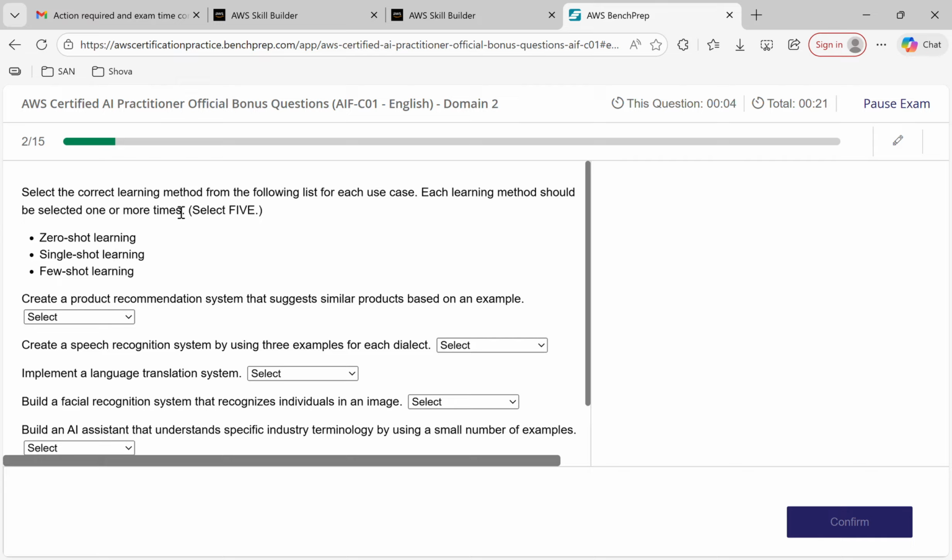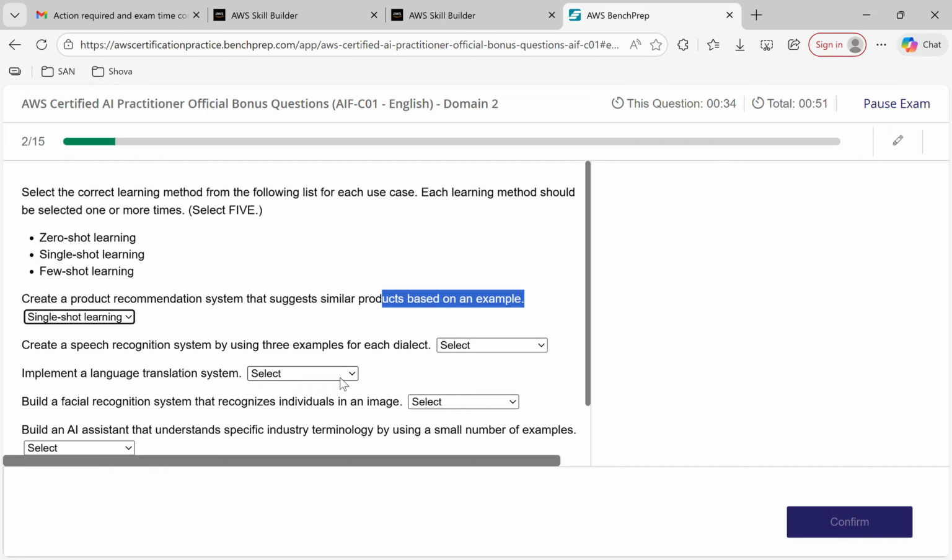Select the correct learning method from the following list. For each use case, each learning method should be selected one or more times. We can select single shot, few shot, or zero shot. Create a product recommendation system that suggests a similar product based on an example. Here the similar product based on an example is like single shot.